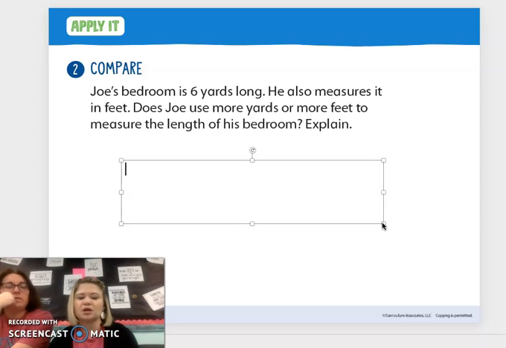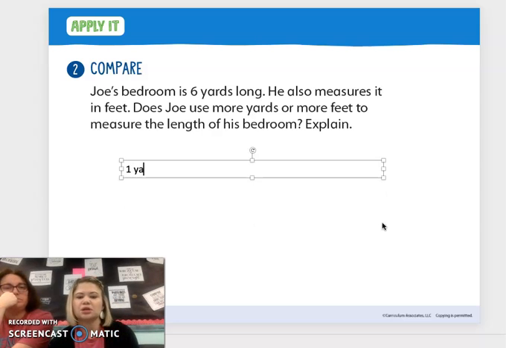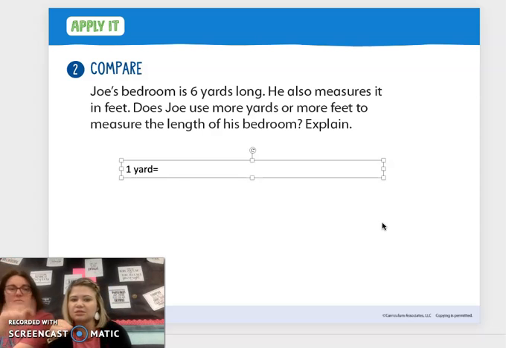1 yard equals how many feet? 3. 3, right? We did that in yesterday's lesson where we looked at the yardstick. It was 36 inches. And when we looked at how many rulers fit in that yardstick, there were 3 rulers, which meant there were 3 feet. Yes. So 1 yard equals 3 feet, right?